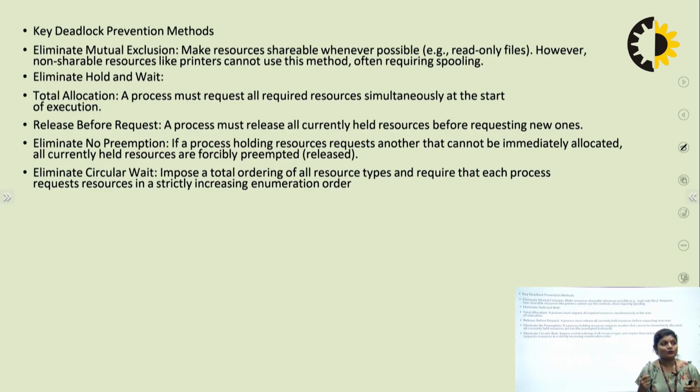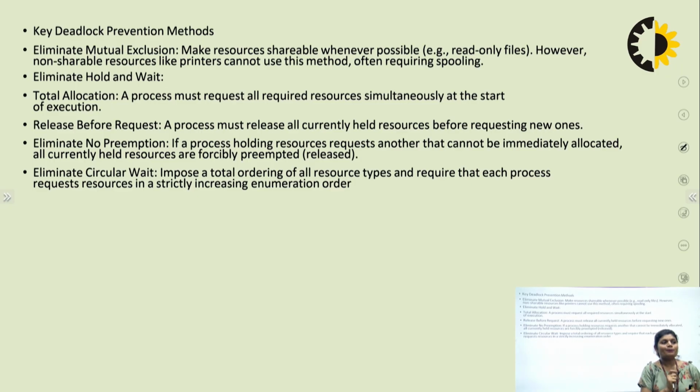So to eliminate no preemption: if a process holding a resource requests another that cannot be immediately allocated, firstly it releases its previously held resources. After that, allocation will be done. All currently held resources are forcibly preempted. If you achieve this condition, then no preemption occurs.